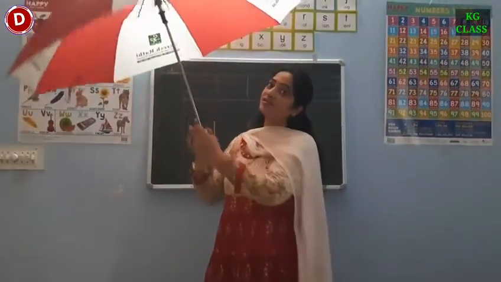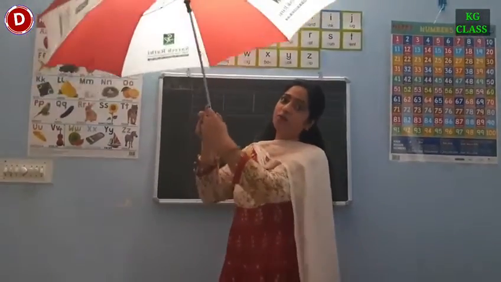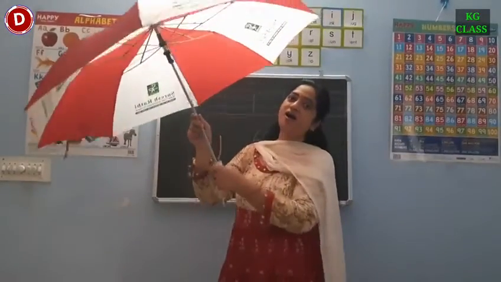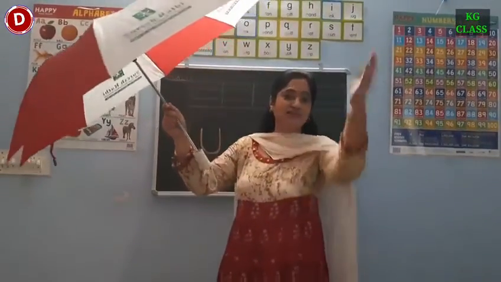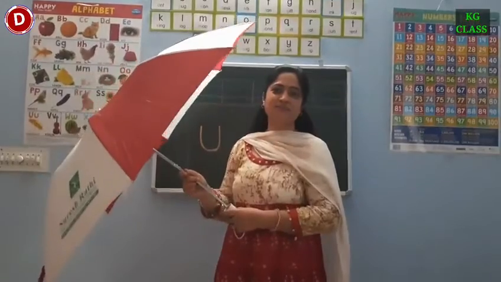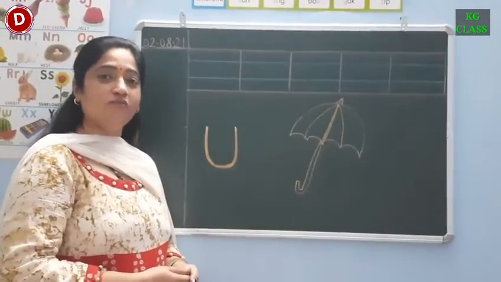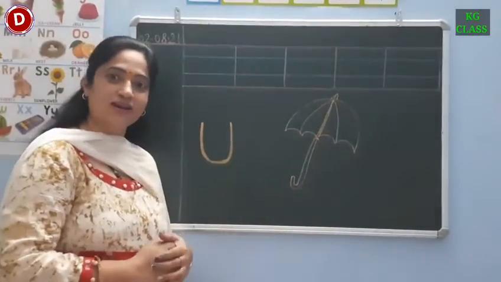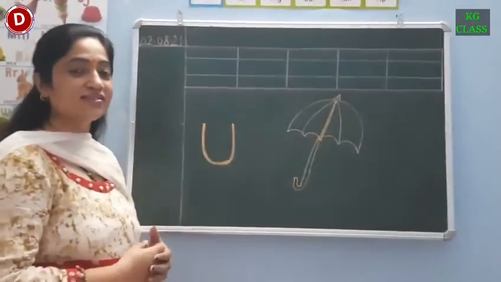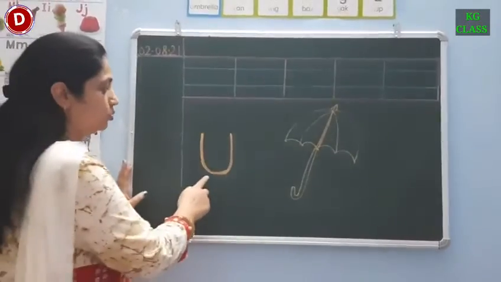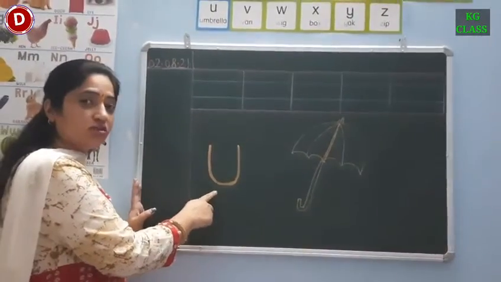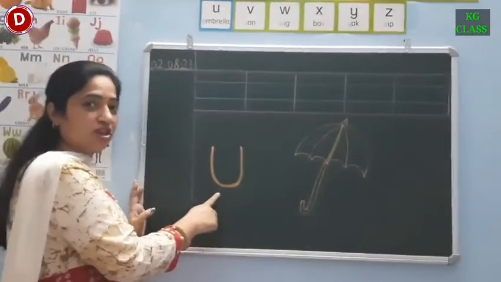Up go umbrellas, up go umbrellas, up go umbrellas when it starts to rain. Children, I taught you the song of letter U, so try to learn it. Now let's learn to write capital U. Children, I will write on the board first, which you have to watch carefully.